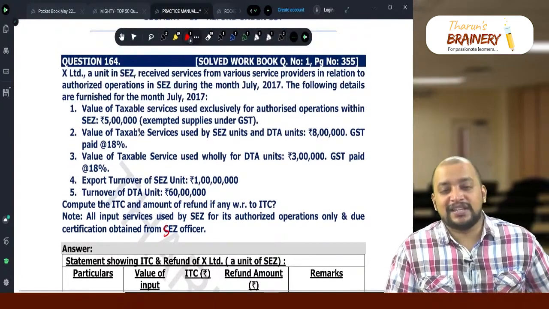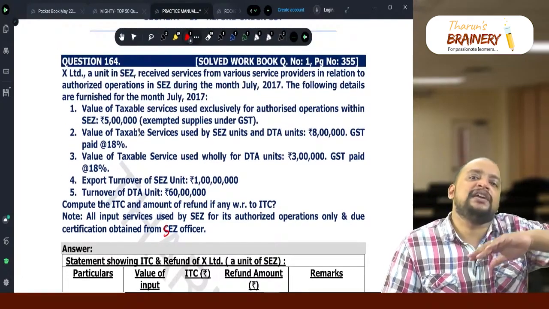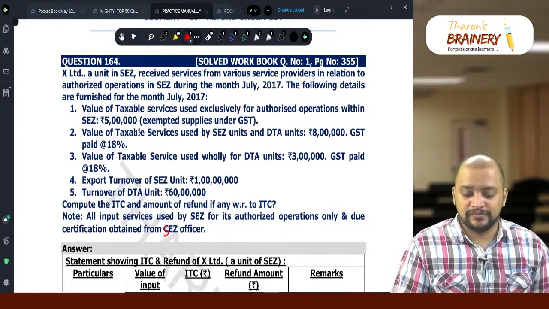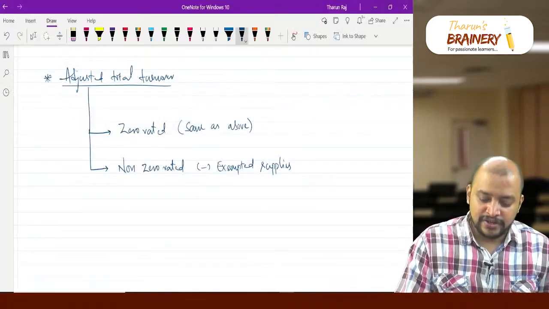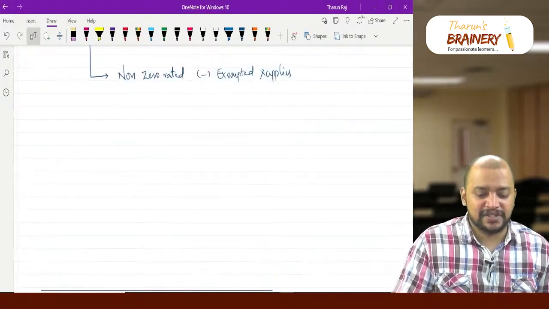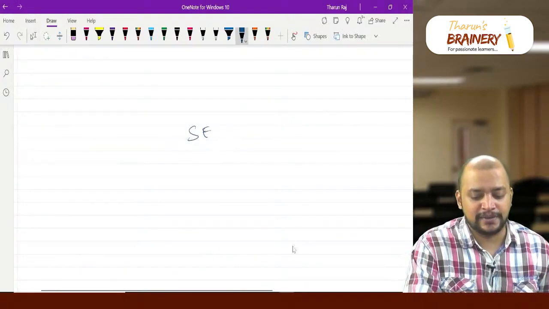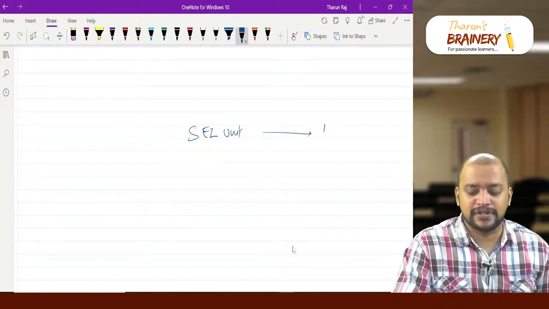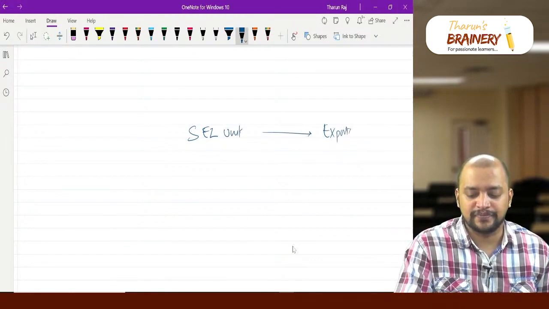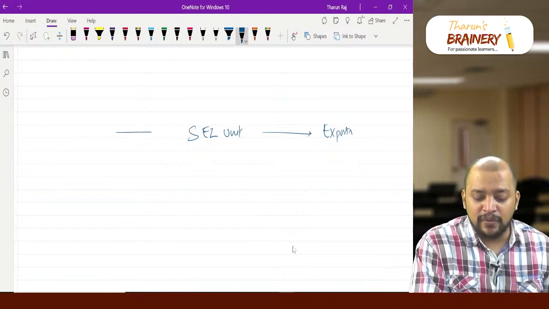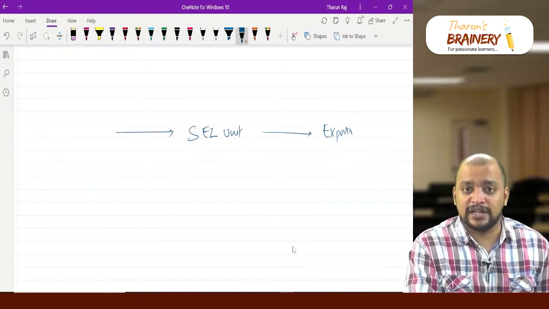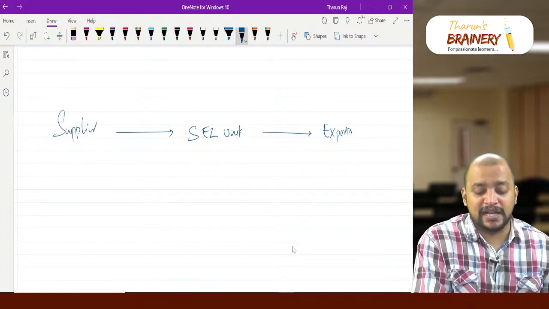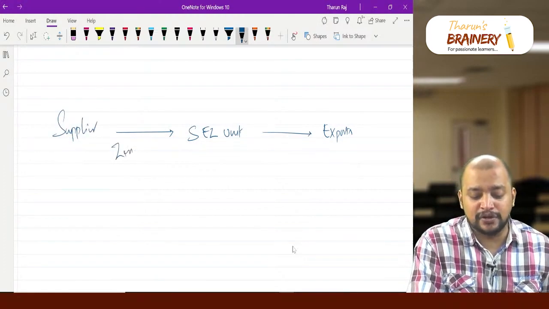Because the supplier who is making supply to SEZ may not have charged any GST. What are we understanding here? First of all, there is an SEZ unit, and this SEZ unit is making exports. Now some inward supplies are made to the SEZ unit by a supplier, and for this supplier, the supplies made to the SEZ unit will become zero rated.